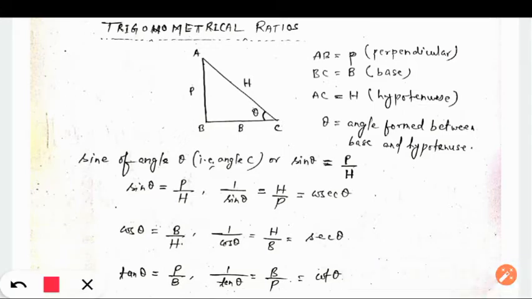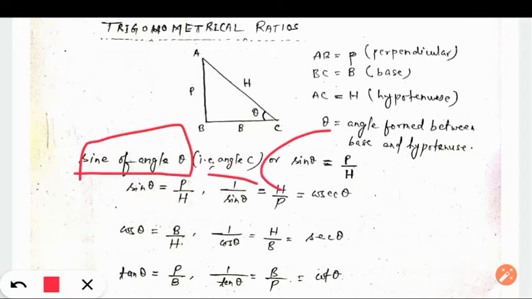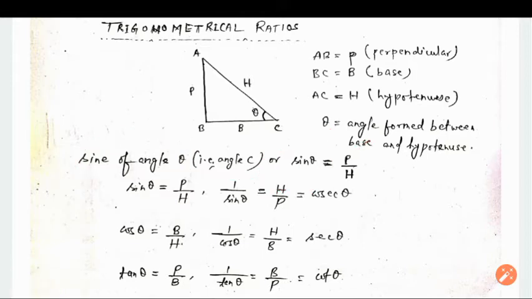Now sine of angle theta, that is angle C here. What do you mean by sine, S-I-N-E? What do you mean by sine of angle theta? It is denoted by sin theta. S-I-N is the short form, and the full form is S-I-N-E. So sine of theta, we write like this, sin theta. So what is sin theta? Sin theta is a trigonometrical ratio.